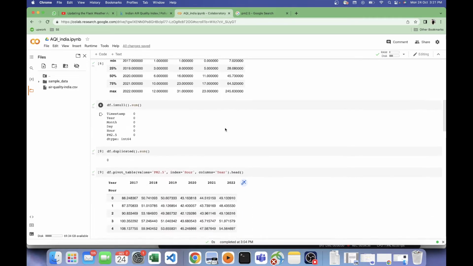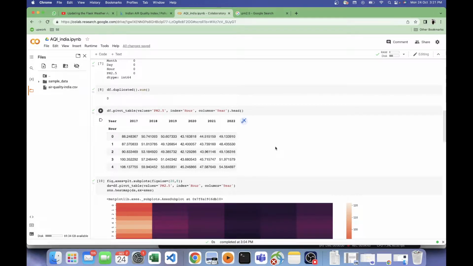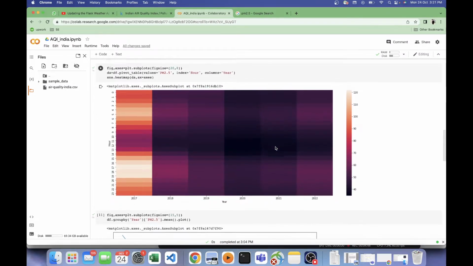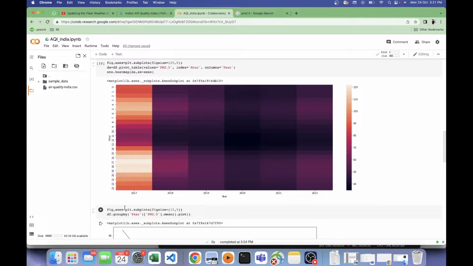Okay, so let's see if there are any null values. No, we don't have any null values. We don't have any duplicates. Okay, great. Let's create a simple pivot table and plot it. Now, okay, 2017 we don't have the full data set. We have data only for 2 months. So let's just skip it. Let's not focus there. But even if we focus there, we can see that in those 2 months the values are not good. You can see that the values are literally reaching above 100 also.